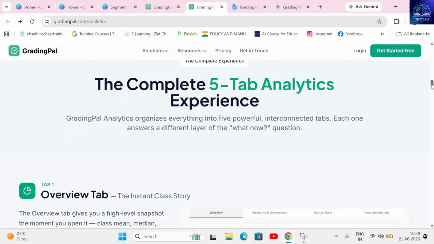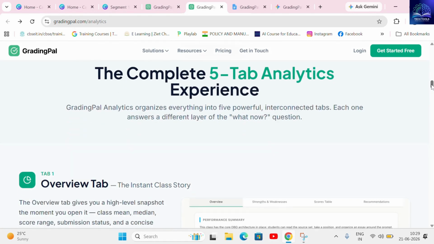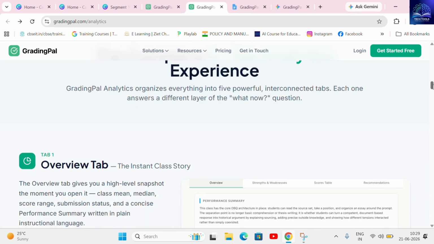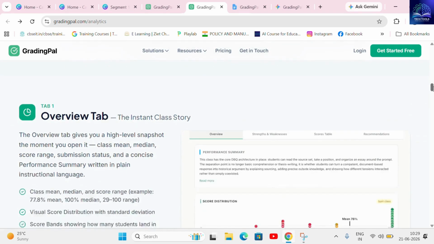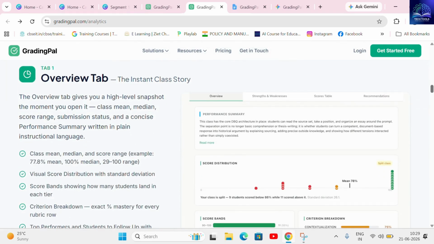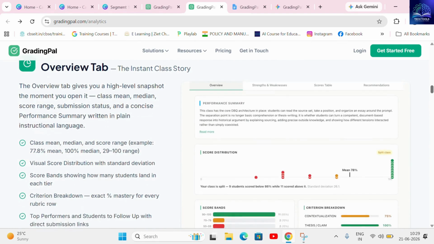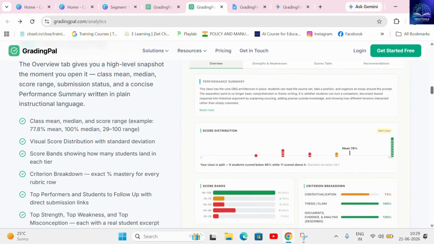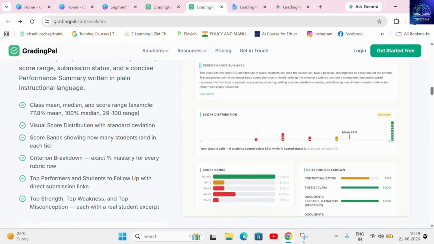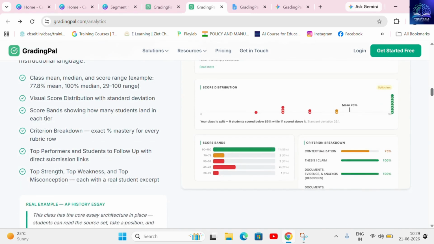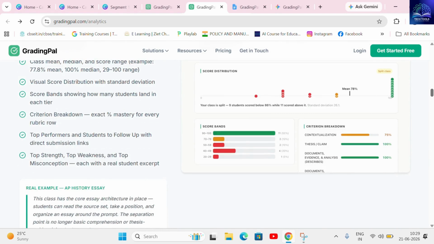The beauty of GradingPal Analytics is that it organizes everything into 5 powerful, interconnected tabs, with each one answering a different layer of the "what now?" question. First, the Overview tab gives you the instant class story, serving up a high-level snapshot the moment you open it, including the class mean, median, score range, submission status, and a concise performance summary written in plain, actionable instructional language.